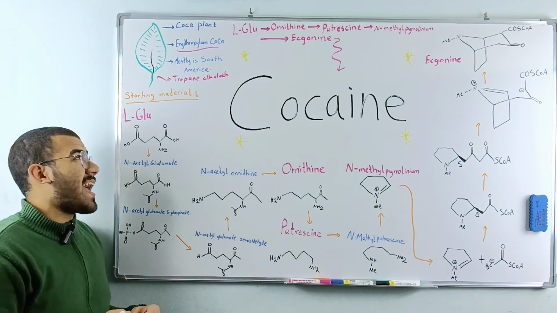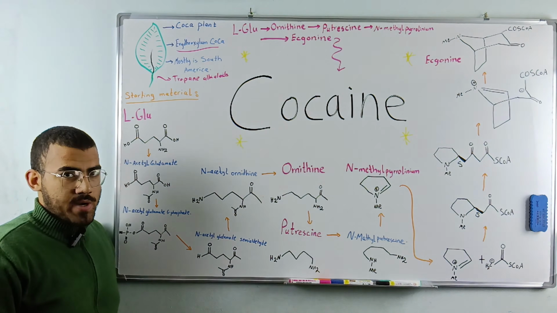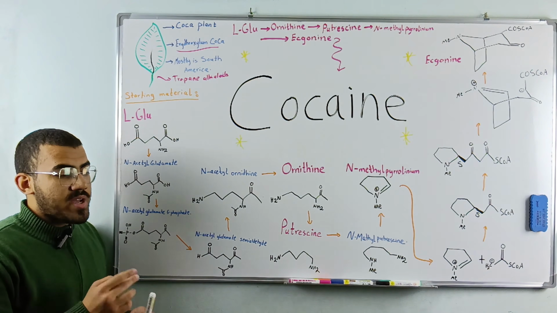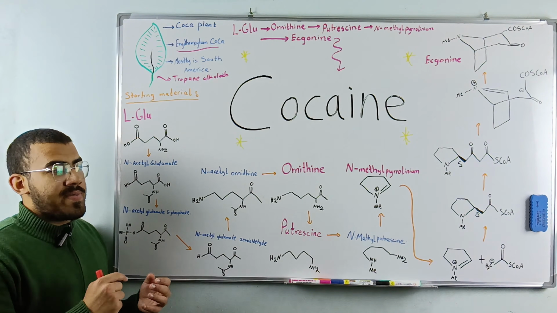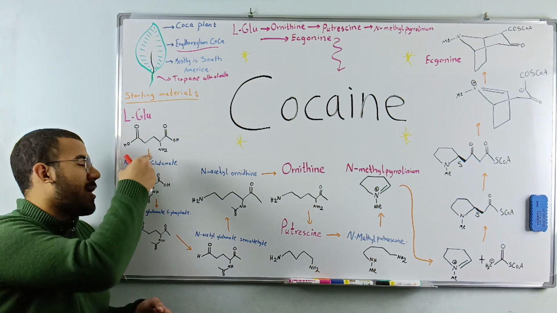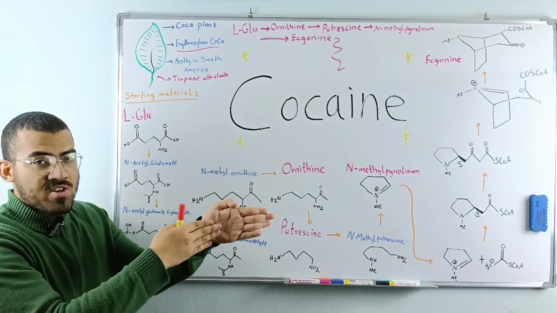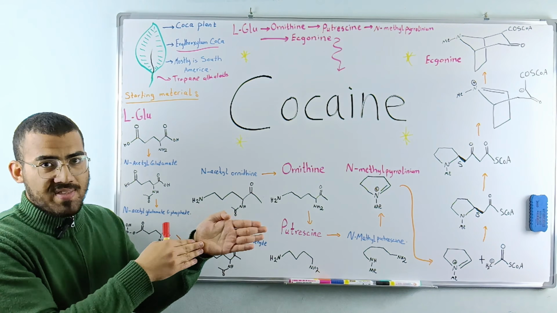The starting material that we have is L-glutamic acid. L comes from the stereochemistry of this. If you don't know, stereochemistry explains the spatial orientation of a molecule in space. Compounds are not planar. It's not something straight on a paper. It's bent.